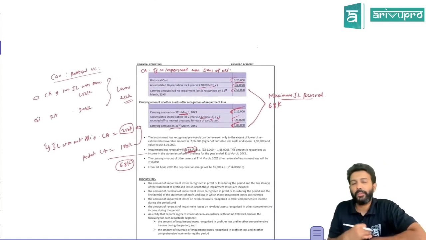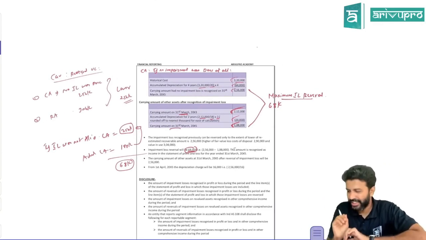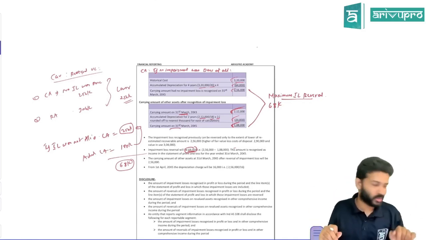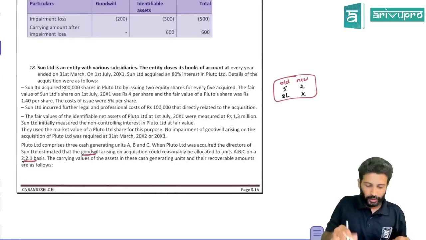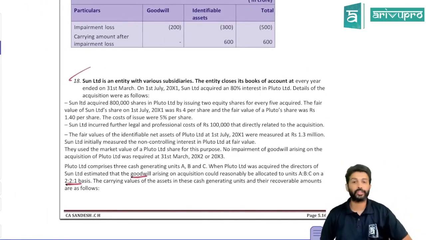But again, these are some problems which you need to quickly revise, or a little writing practice is required. These are easy only, but there are small little arithmetical errors you can commit in these sort of problems. Okay, I think we'll go for question number 18. One or two more we will solve for this question.